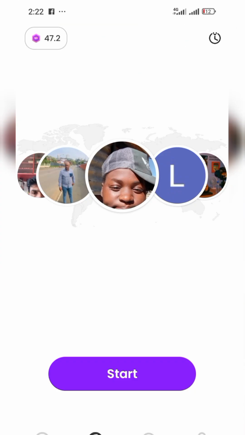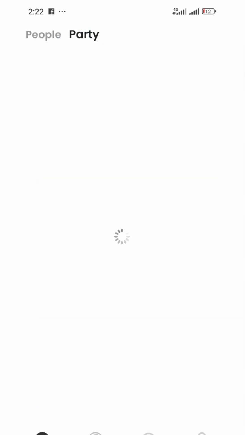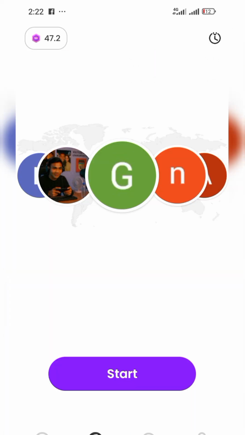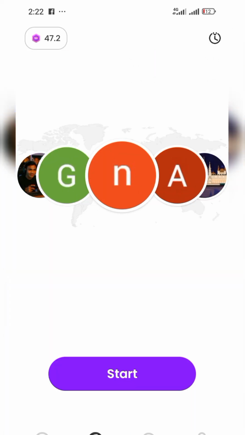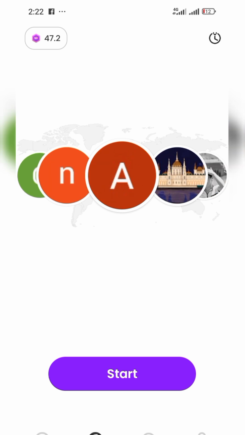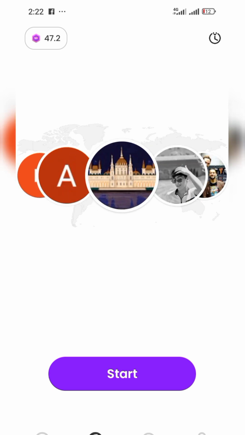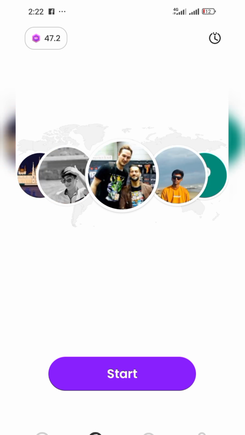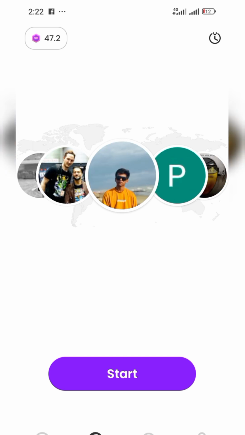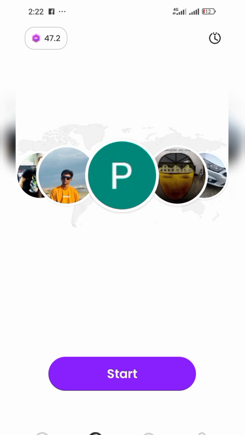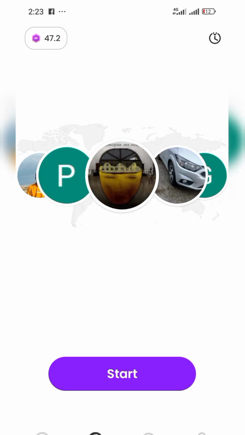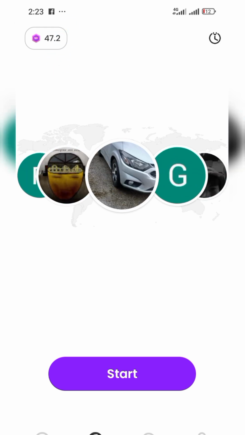Then in this place, you have party, you have people. Now go to the second arrow down here, this place that they draw something like a word. Click on it. You are going to see different people that are already in the app. Once I click start, a random call will be assigned to me, and that random call is what will be generating this amount of points up here, as you can see. I don't want to click, I don't want to show anybody's face, it's private.